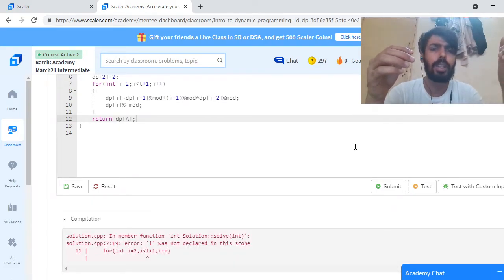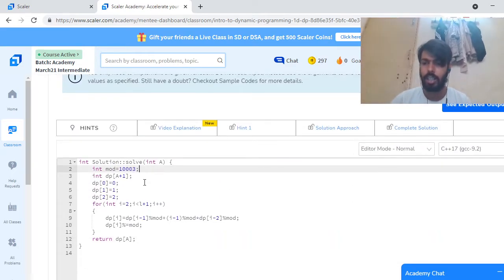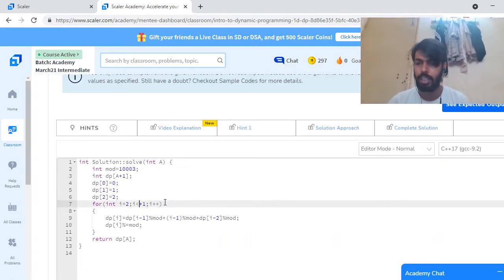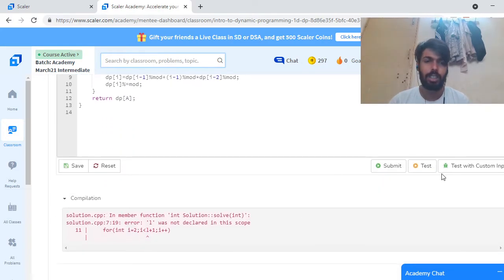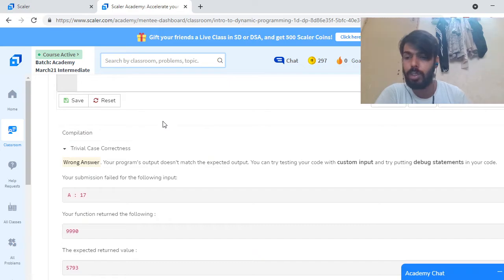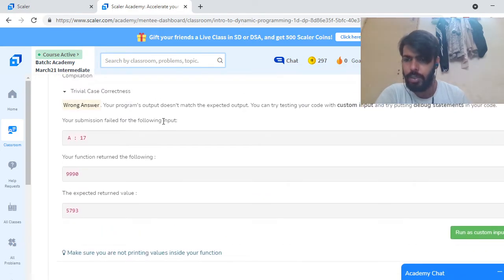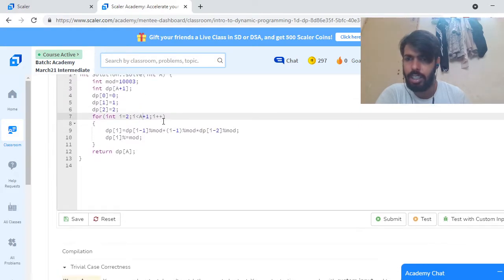Okay, L plus 1 is not in scope. I have to use i less than a plus 1, since there are a people in the room. So for 17 it is giving me an incorrect answer. Why is it giving me an incorrect answer?